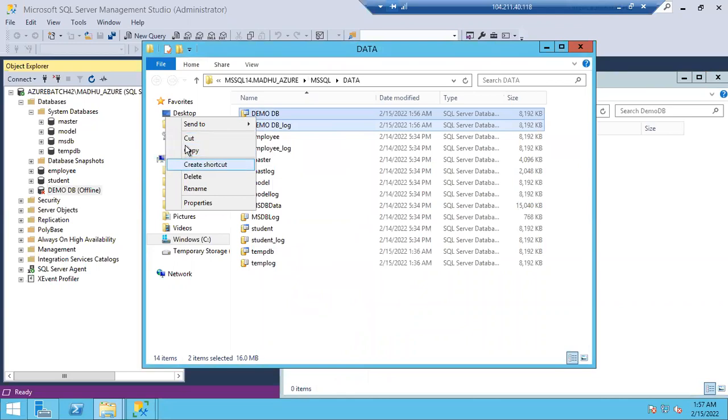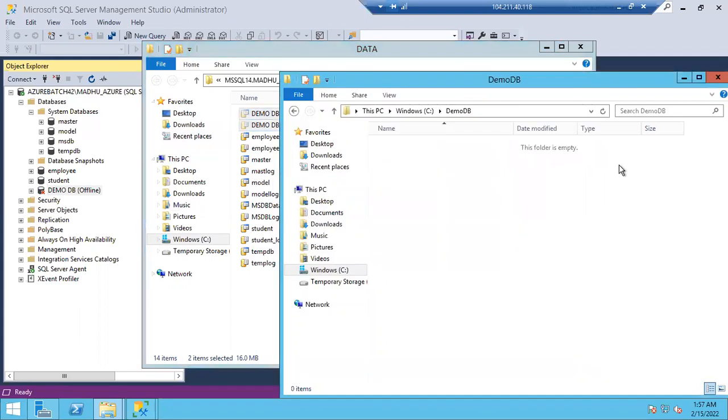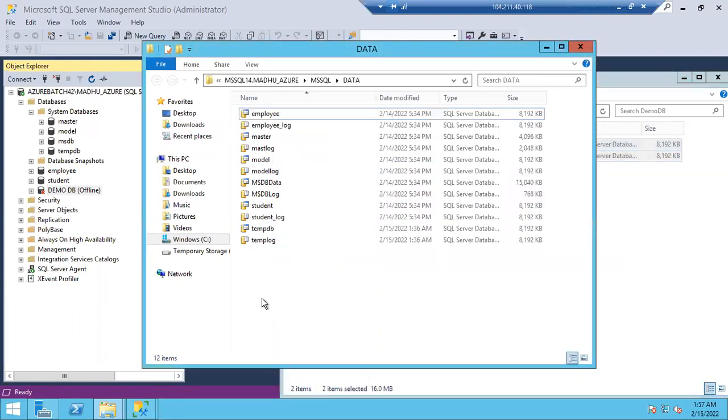Cut, and let me paste it here. Now you can see the files are not there in this location. This is the actual location. If you go to the demo DB properties, the files are registered under this path. The file paths are this, but the files are not there in this location.